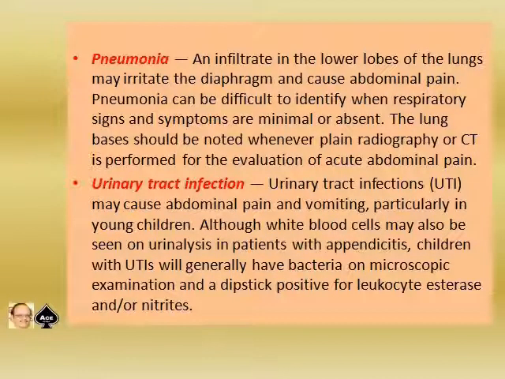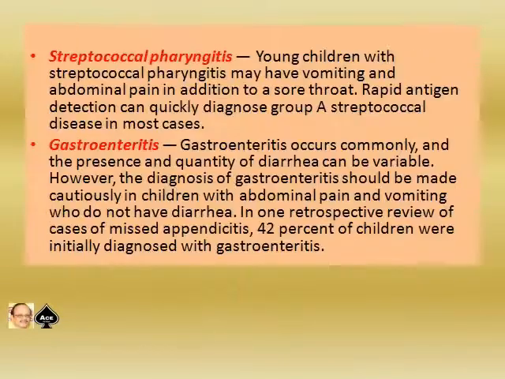Urinary tract infection may cause abdominal pain and vomiting, particularly in young children, although WBCs may be seen in urinalysis in patients with appendicitis. Children with UTI will generally have bacteria on microscopy, and the dipstick is positive for leukocyte esterase and/or nitrite. Streptococcal pharyngitis. Young children with streptococcal pharyngitis may have vomiting and abdominal pain in addition to sore throat. Rapid antigen detection can quickly diagnose group A streptococcal disease in most cases.